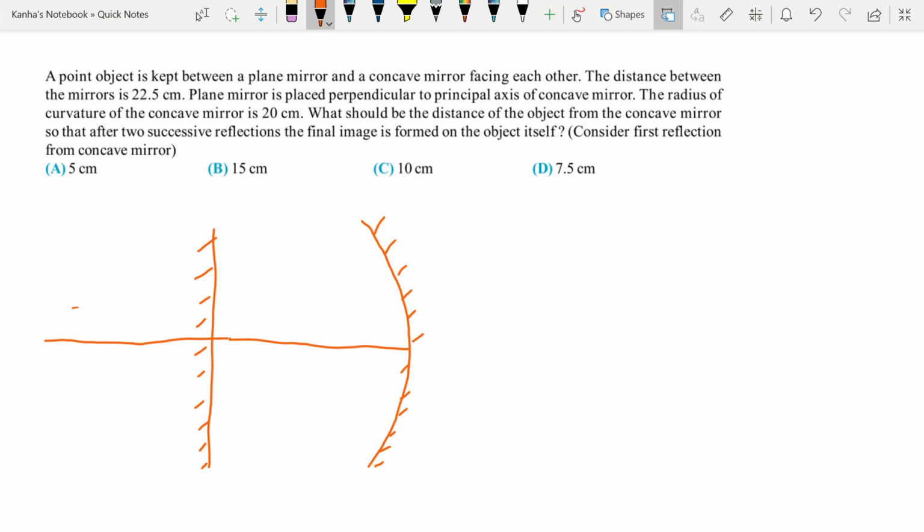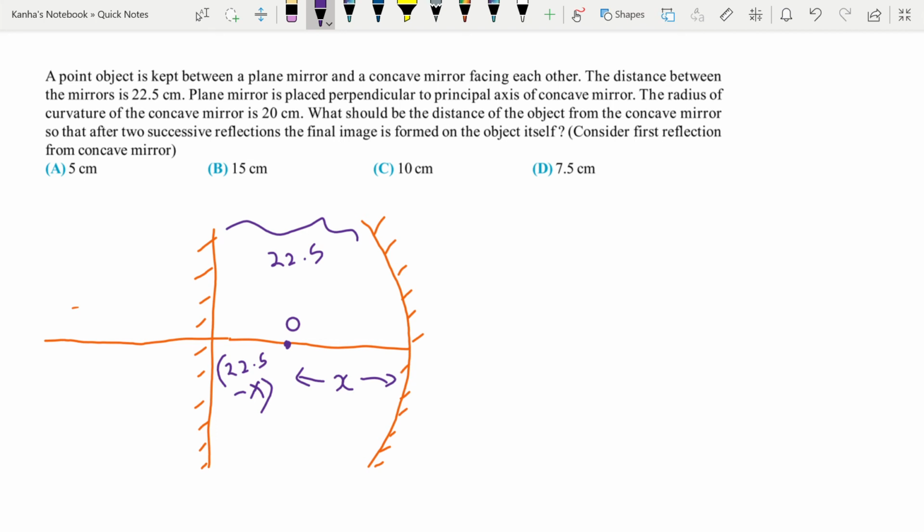Let's say now that my object, I'll make it in blue, is placed somewhere here. Let the distance of the object from the pole of the mirror be x, and as the distance between these two is given to be 22.5, the distance between the flat mirror, the plane mirror, and the object is 22.5 minus x. Okay, these are the initial things that are given to you.